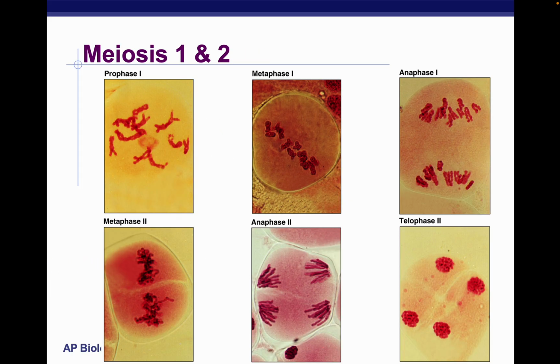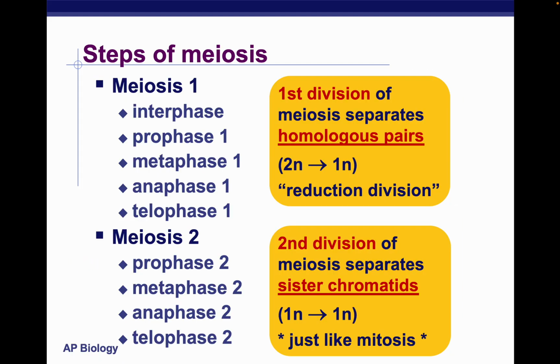So this is just an overview of the steps of meiosis. As we can see here, in meiosis 1, we start off with a diploid and we turn haploid. In meiosis 2, we have a haploid, and in the end, we'll just have another haploid.